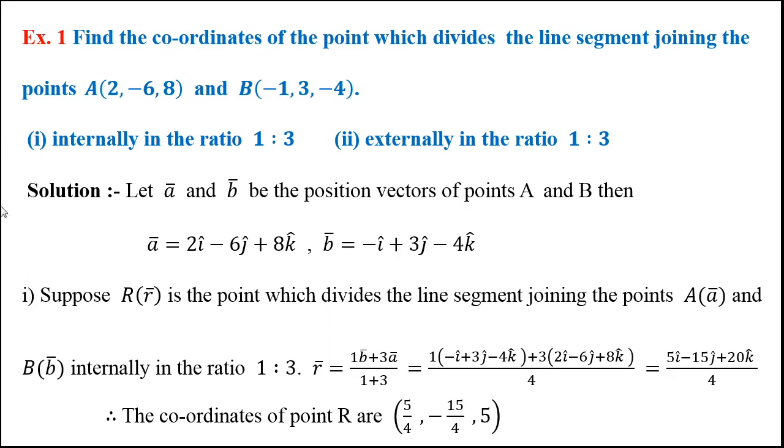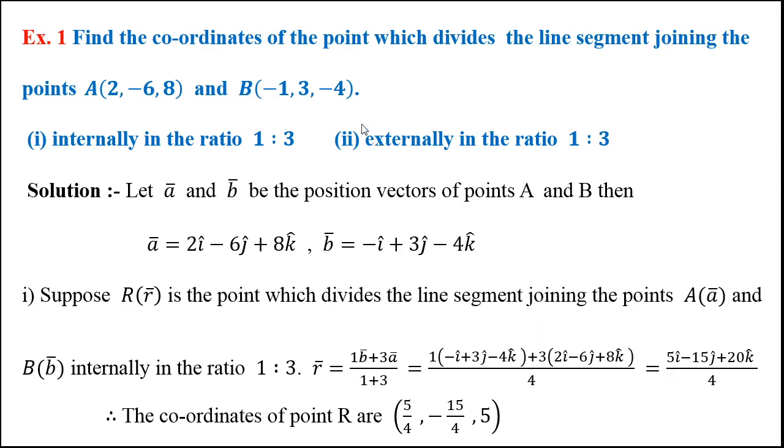First problem. These are very elementary problems, applications of the section formula to understand the statement. Find the coordinates of the point which divides the line segment joining points A (2, minus 6, 8) and B (minus 1, 3, minus 4).